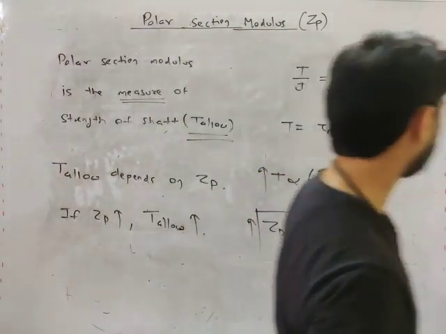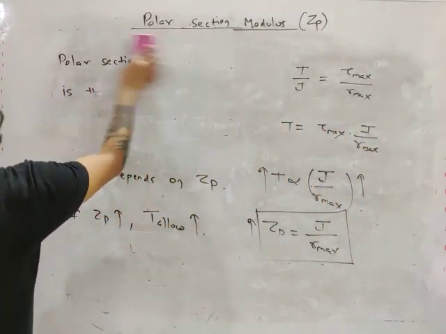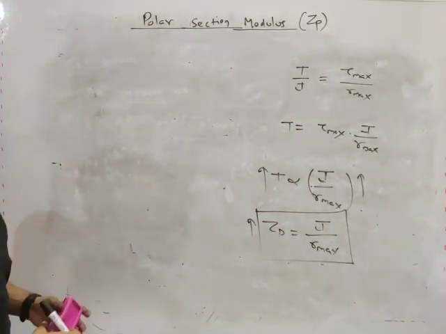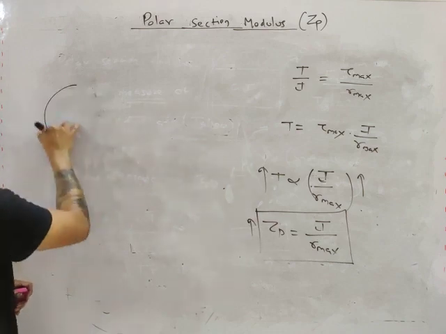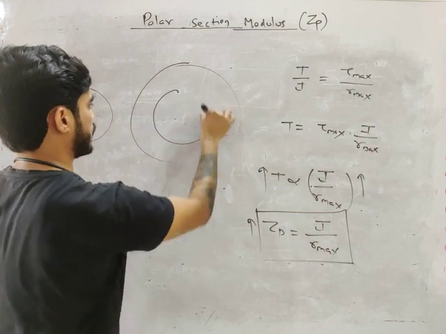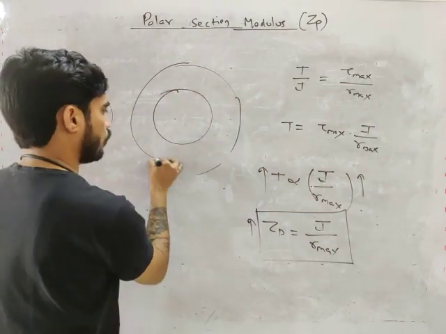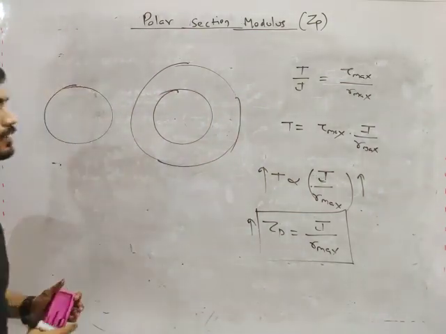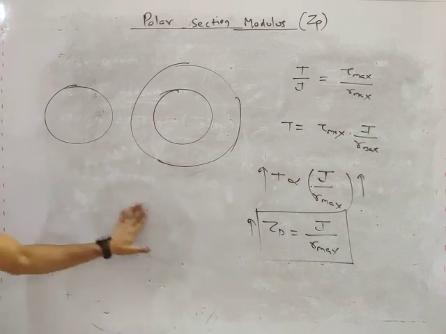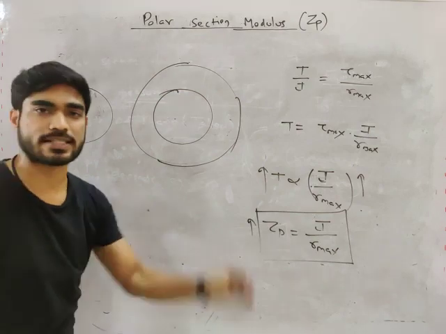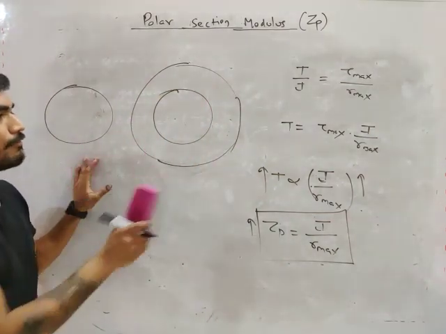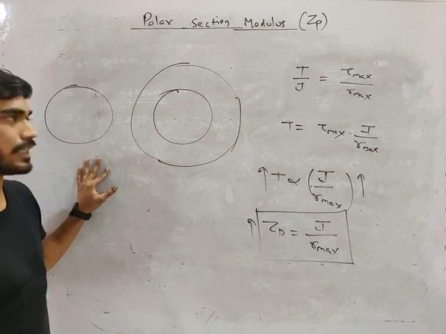Okay, now my friend, we only have to see circular shaft, right? But in case of circular shaft, we have two options. We have solid circle and we have hollow circle. Which one will have greater polar section modulus? Out of these two, that you have to decide. Logically, tell me which one will have greater polar section modulus.